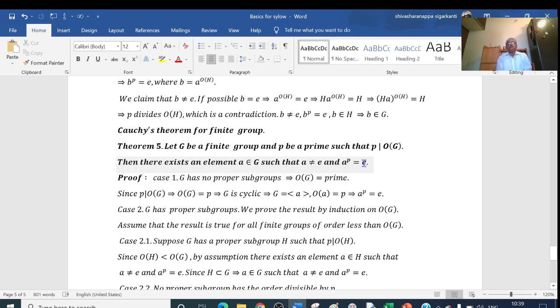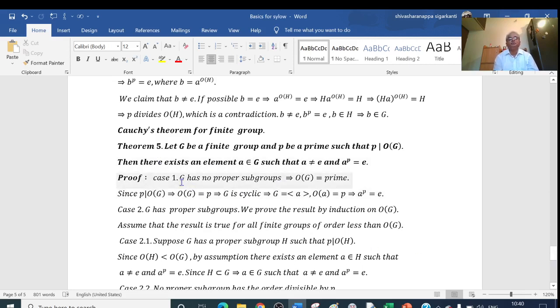So what is the difference between the previous theorem and this theorem? The only difference is that here we have taken a finite group. In the previous theorem we had taken a finite abelian group. That is the only difference here. So we prove that the result is true for finite groups also, which need not be abelian. Okay. So here again we consider similar cases.